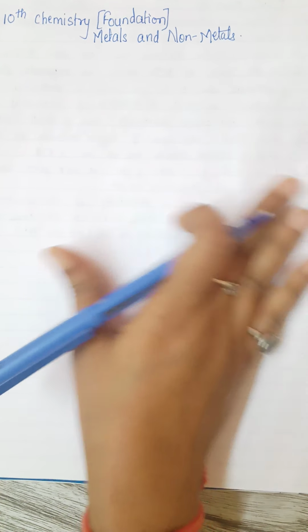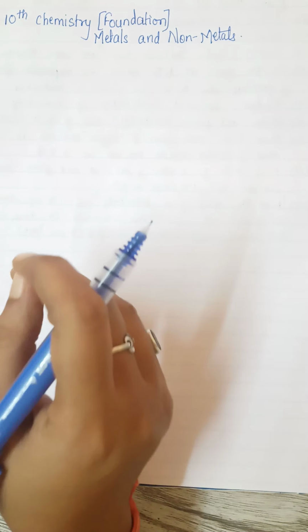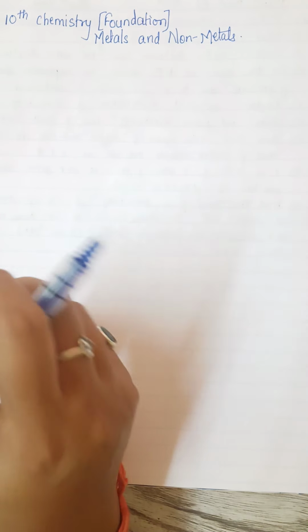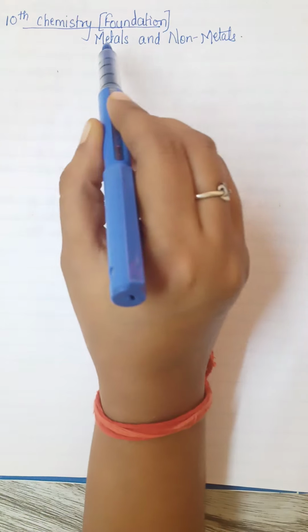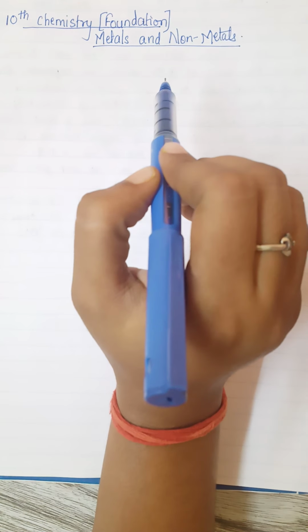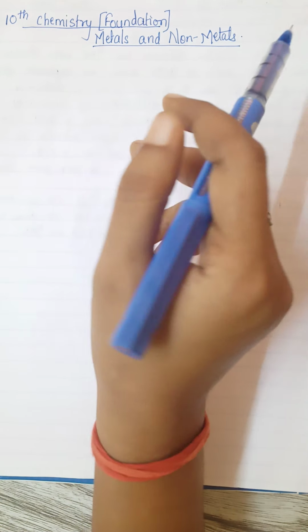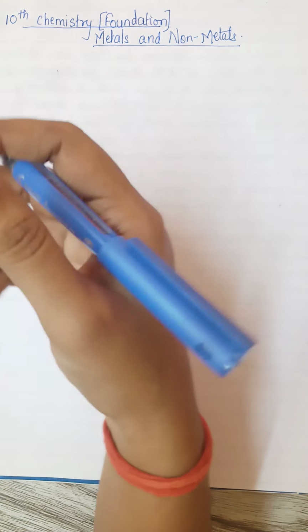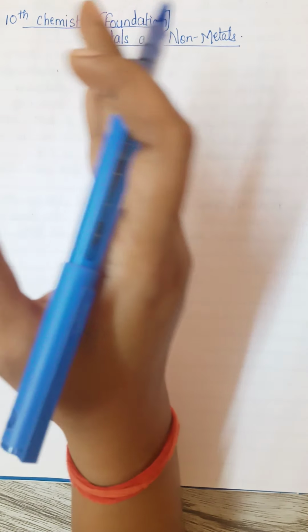So, we were on the topic metals and non metals in our foundation batch, and we have already done so many topics out of it, right? And we were on the topic metallurgy. In this batch, metallurgy obviously we are doing very deep, and two steps we have already done. One is enrichment of ore, and the other one is your calcination and roasting, that is the concentration part or conversion of ore into metal oxide.